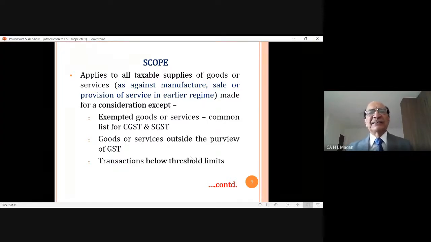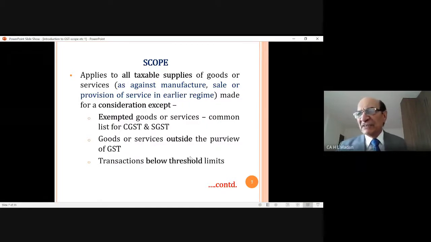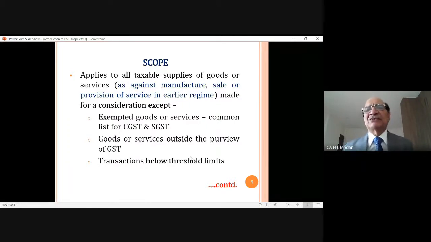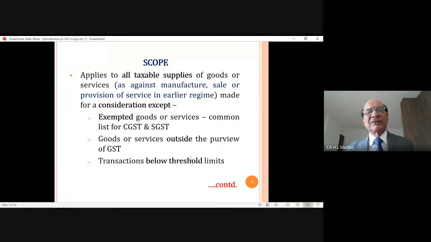As it's written in the PPT, as against manufacture, sale or provision of services in earlier regime. In earlier regime, we used to tax on manufacture, central excise duty, on sale, VAT, and on provision of services, service tax. This we were doing earlier. But now we will be levying GST on all goods or services.